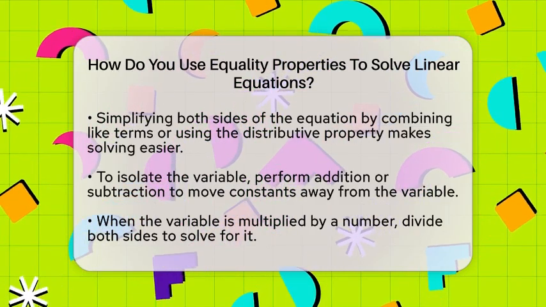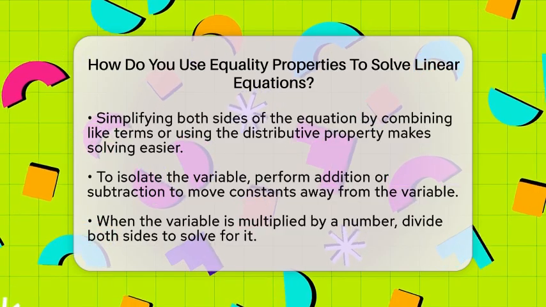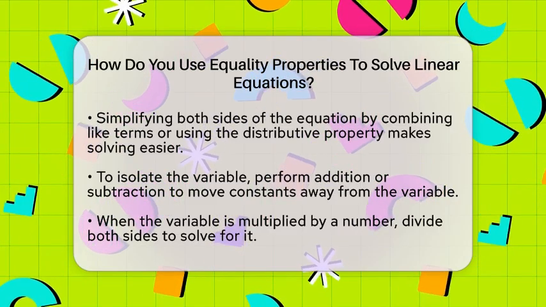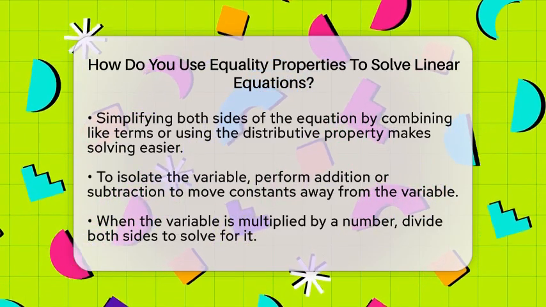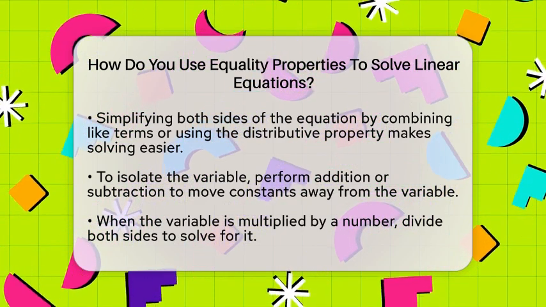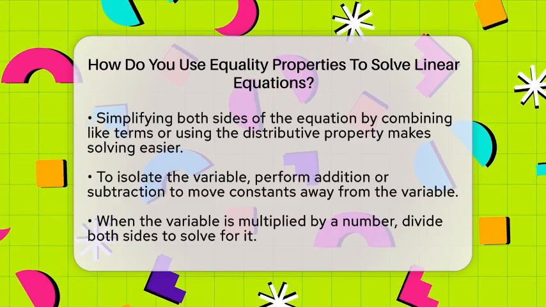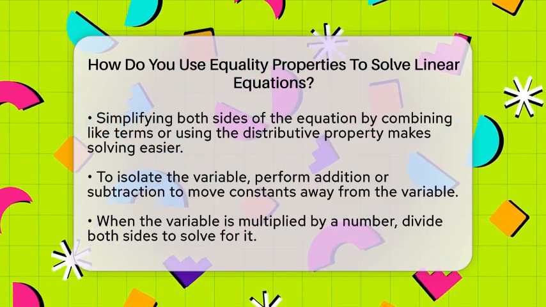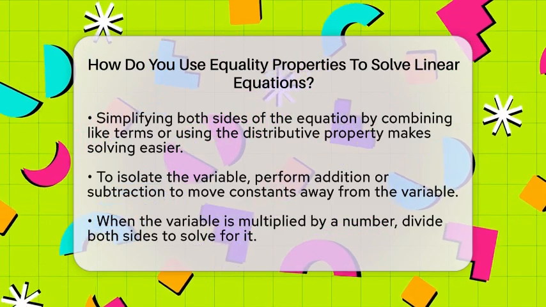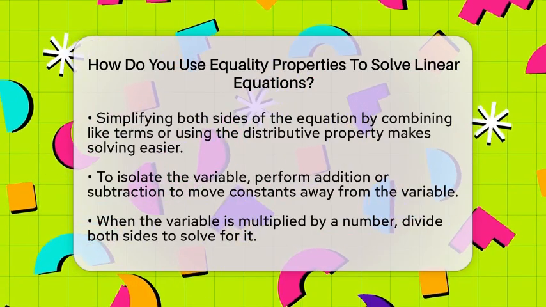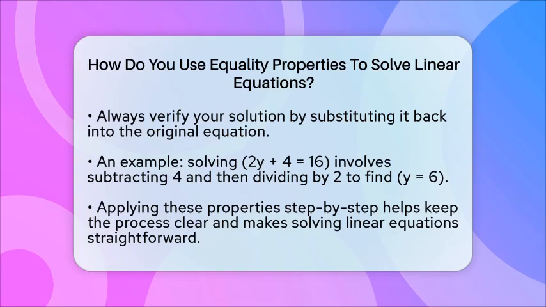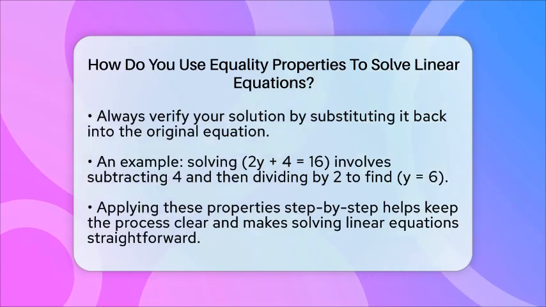Once simplified, you use addition or subtraction to move constants away from the variable. For example, if the equation is x plus 4 equals 10, subtract 4 from both sides to get x equals 6. If the variable is multiplied by a number, like 3x equals 15, divide both sides by 3 to find x equals 5. Always check your answer by plugging it back into the original equation. If it makes both sides equal, you've solved it correctly. For instance, if your solution is x equals 4, substitute 4 into the original equation to verify.